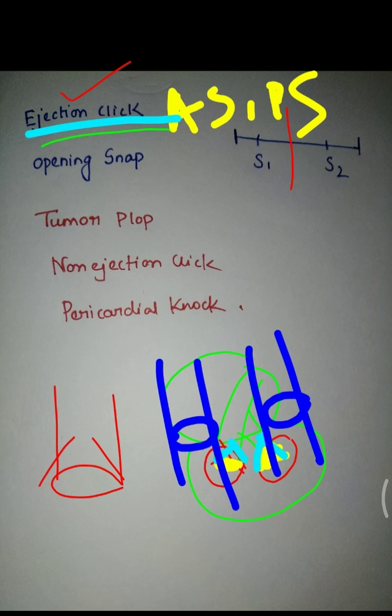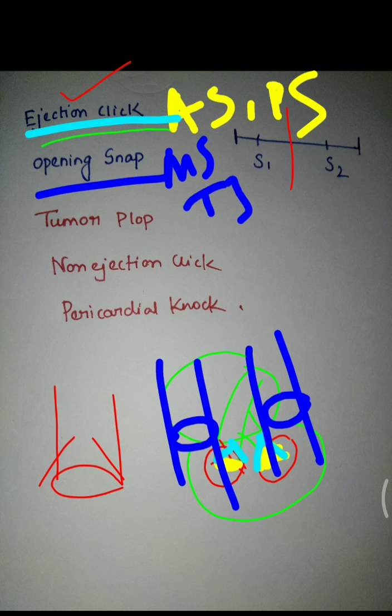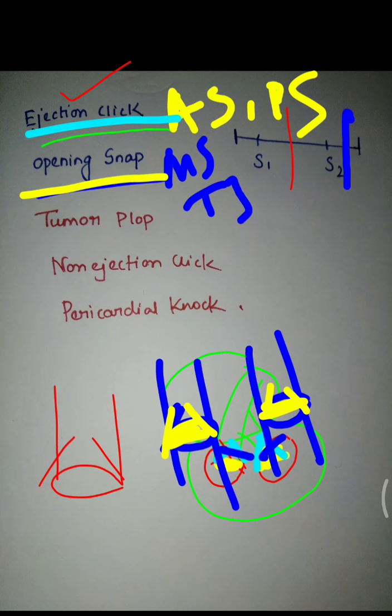And this is produced by the same mechanism, due to mitral stenosis and tricuspid stenosis, and it occurs after the S2 heart sound, that is after closure of the semilunar valve, there is opening of the mitral and tricuspid valve, that is the AV valve, and if these valves are stenosed, then there will be sudden cessation during opening and that will produce opening snap.